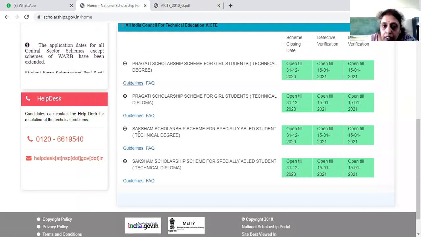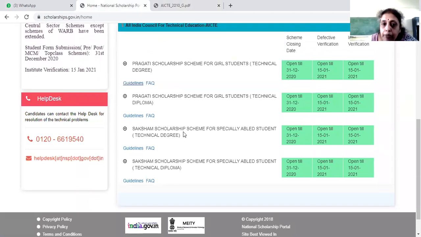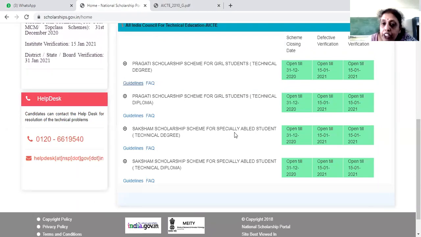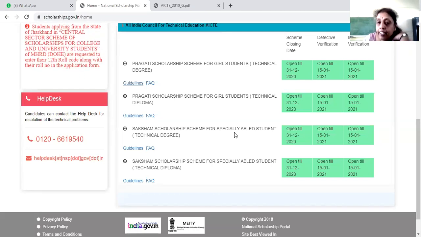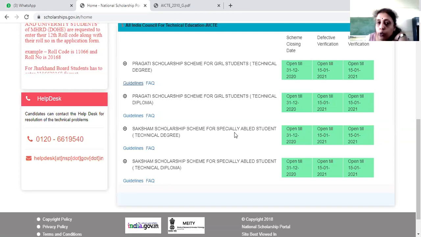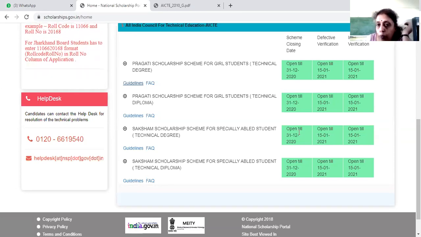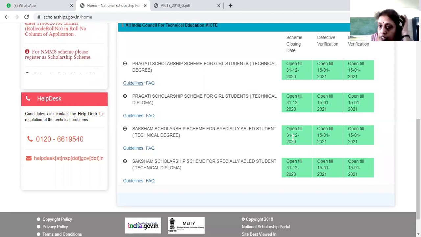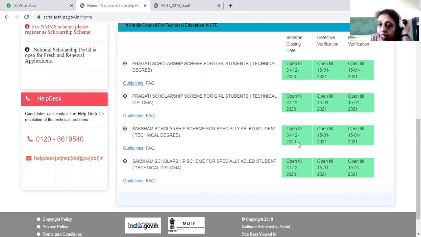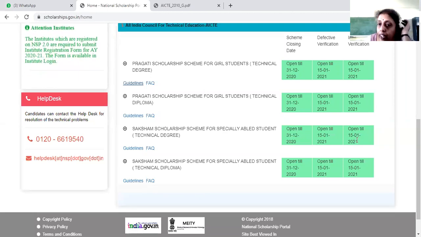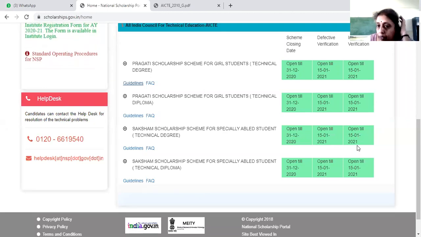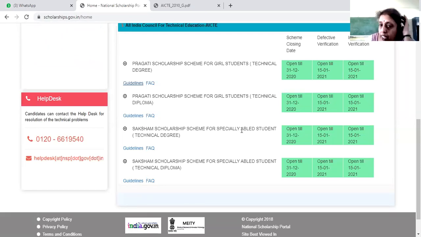So the next scheme is Saksham scholarship scheme for specially abled students. If any student is physically disabled, even those students can apply. You can see the opening. It is going to start from 31/12/2020, and it will be open till 15/1/2021. So if anybody is physically disabled, you can apply for this.